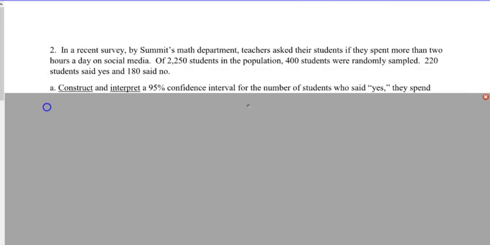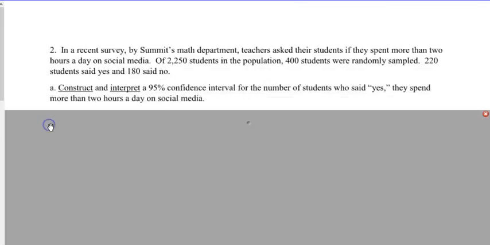All right, moving on. Number 2, in a recent survey by some math department, teachers asked students who spend more than 2 hours each day on social media. Of the 2250 students in the population, 400, that's my N, were randomly sampled. 220 said yes, 180 said no. Now, we can't just say 220 is our X, because we've got to look and see, are we looking for yes or no's?